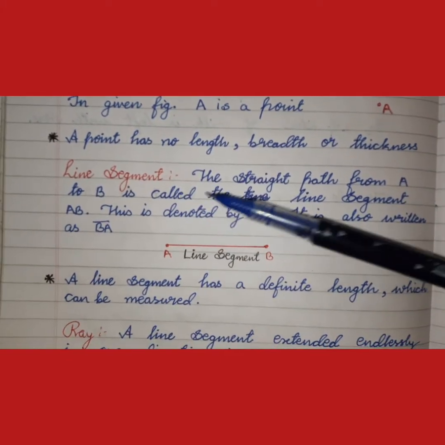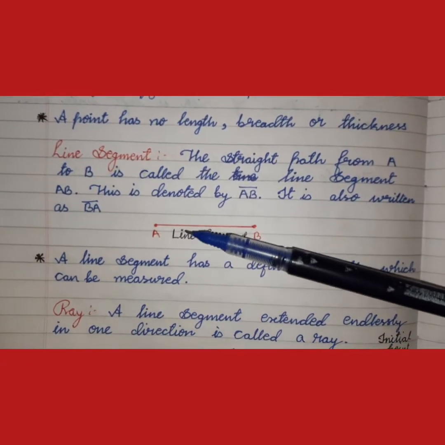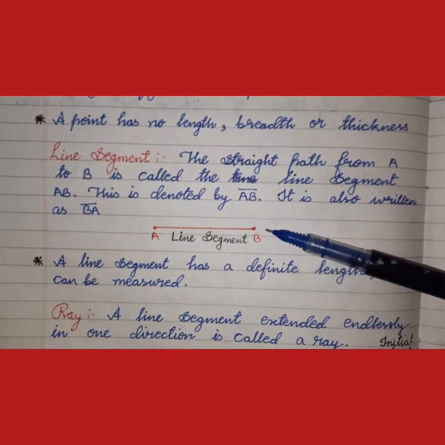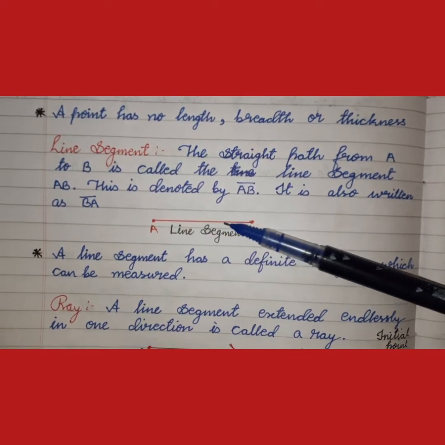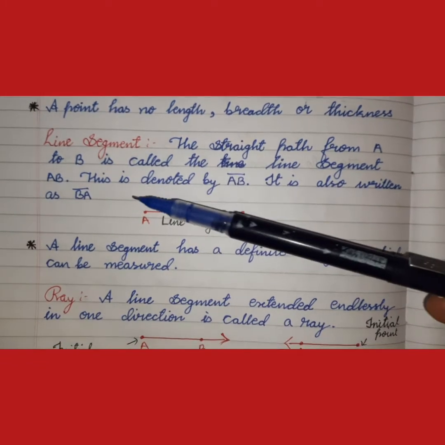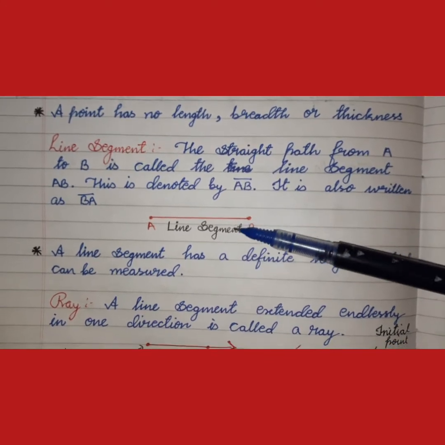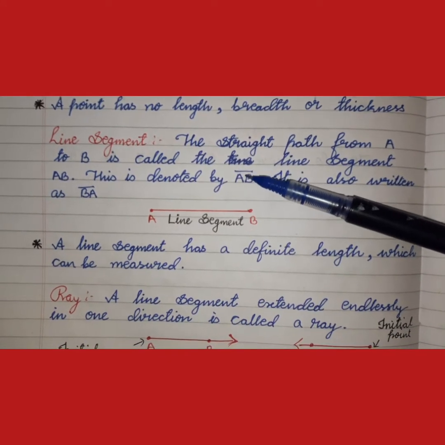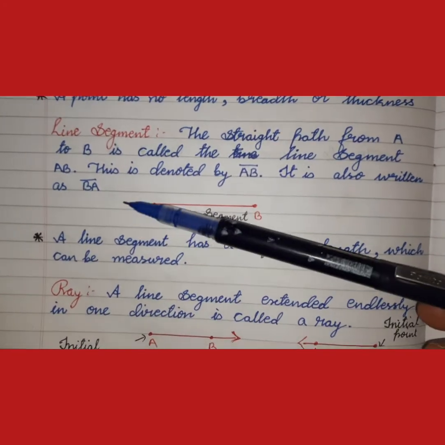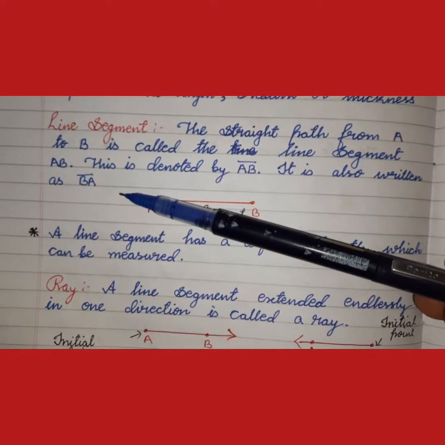Next is line segment. The straight path from A to B is called the line segment. When we go straight from point A to point B, the line segment is formed. This is denoted by AB with a bar on top. We read it as line segment AB, and we can also write it as BA, which we also read as line segment AB.